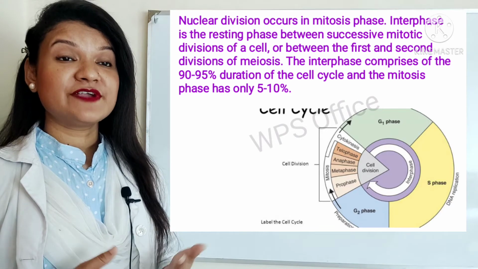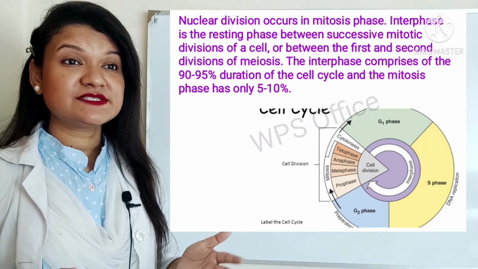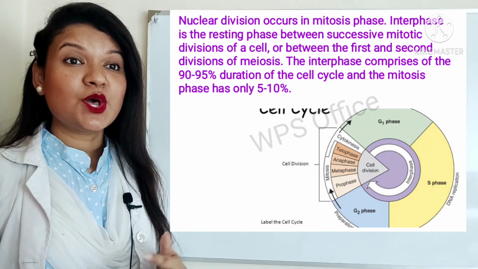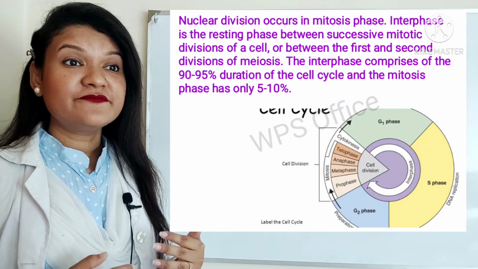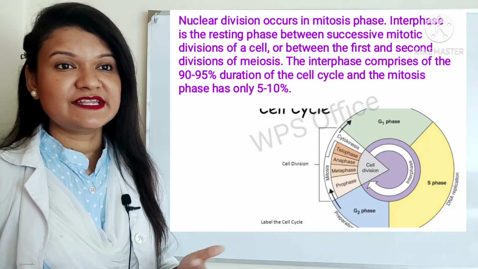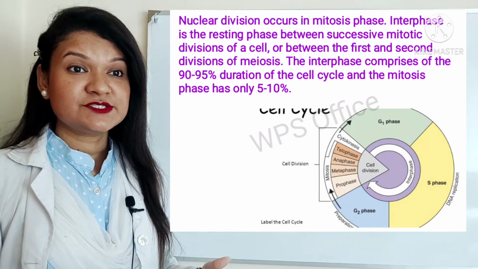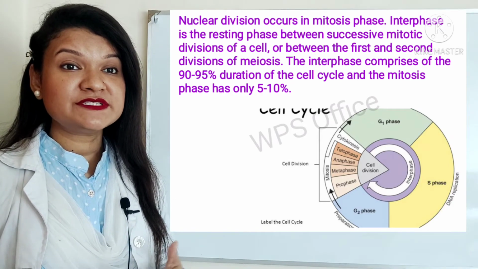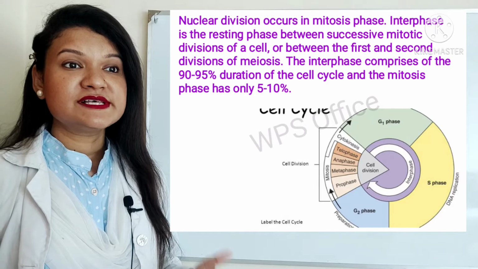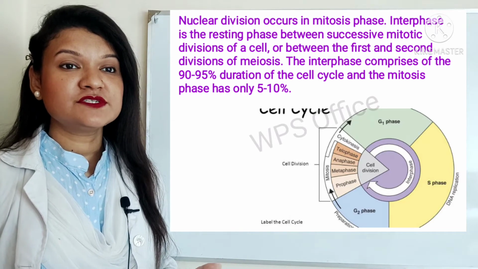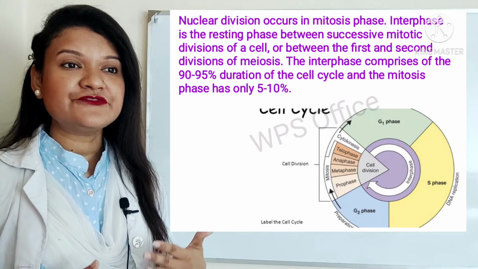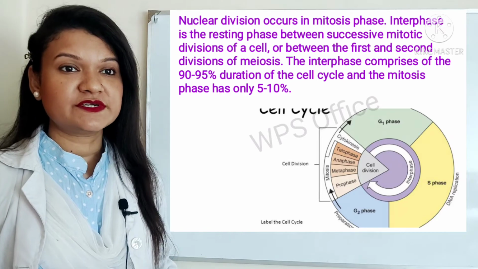Interphase is the resting phase between successive mitotic divisions of a cell or between the first and second divisions of meiosis. The interphase comprises 90 to 95% of the duration of the cell cycle, and the mitosis phase has only 5 to 10%.